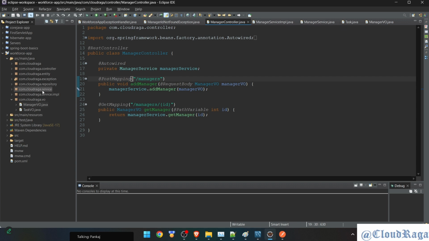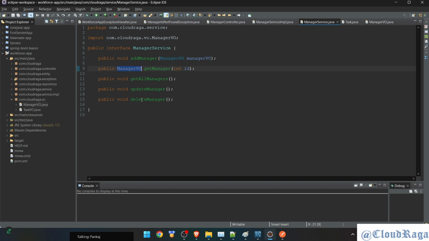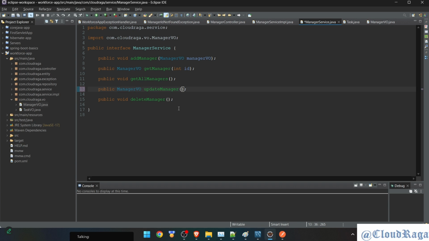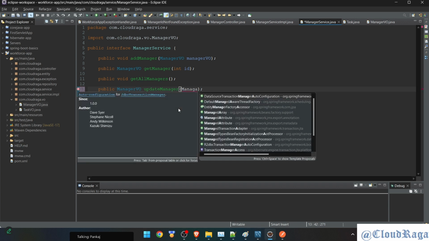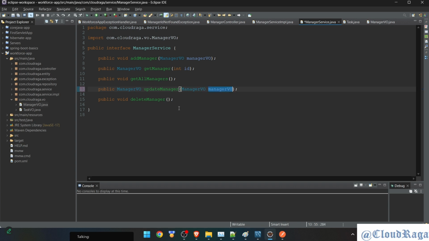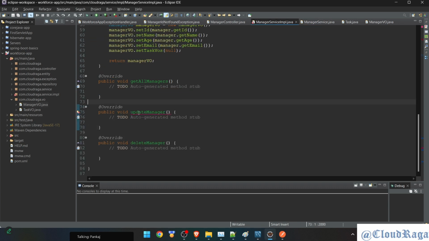So first thing should be on the service file here. So I'm talking about update manager. It's not going to be void. It is going to be ManagerVO. And here I will also pass manager, but this has to be sent ManagerVO. Done. So first change is done. I'll copy it. For that I need to change in its IMPL file. It is giving error. Let's fix it. So I copy it and replace this section. And what happened? Okay, it starts with return.